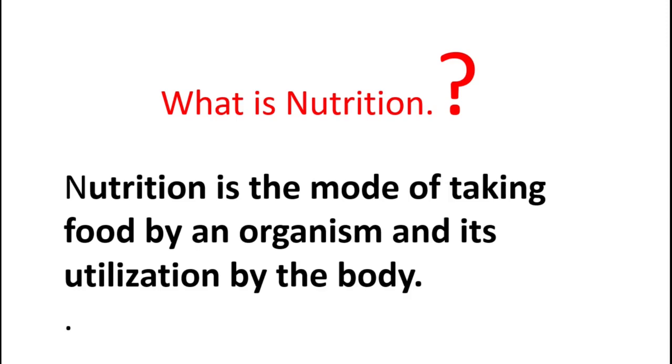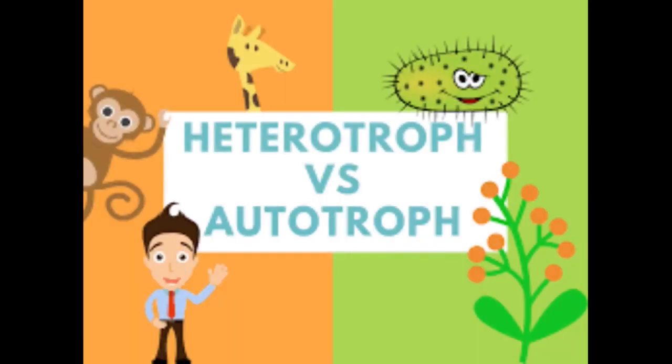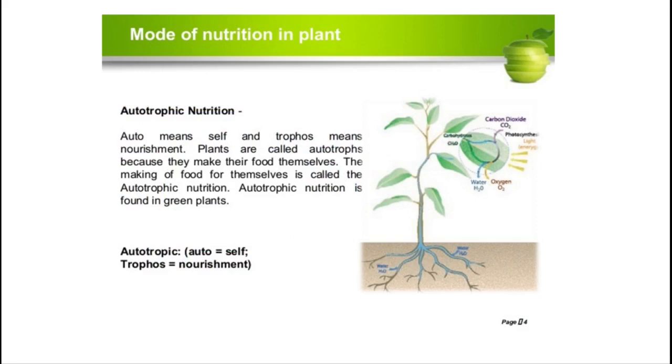So, there are two types of nutrition. The first one is autotrophic nutrition, and the second one is heterotrophic nutrition. So, let's see what is autotrophic nutrition. Auto means self, and trophos means nourishment. Autotrophic means the organisms which make their food by themselves. They are not dependent on others. Can you give an example? Right. Green plants belong to this group as they prepare their own food.